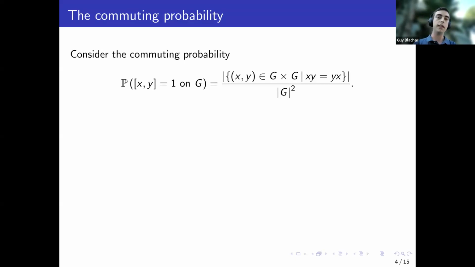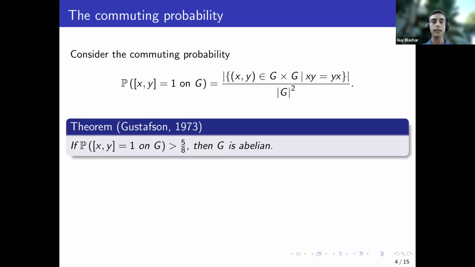However, perhaps the first surprising result of Gustafson says that it can't be arbitrarily close to 1. In what sense? If this probability is larger than 5/8, then the group is abelian. And 5/8 is tight. For example, the non-abelian groups of order 8, the dihedral group and the quaternion group, both have commuting probability 5/8.